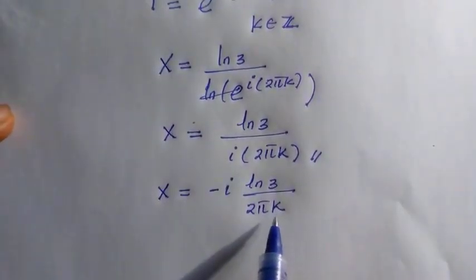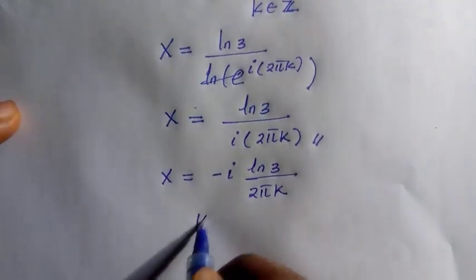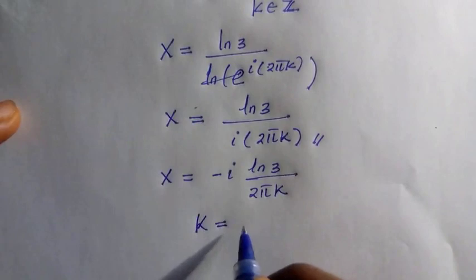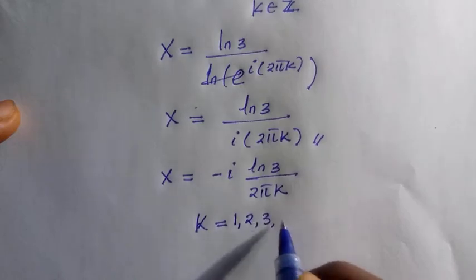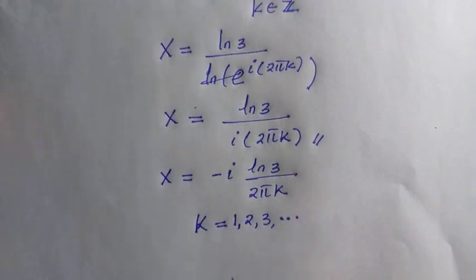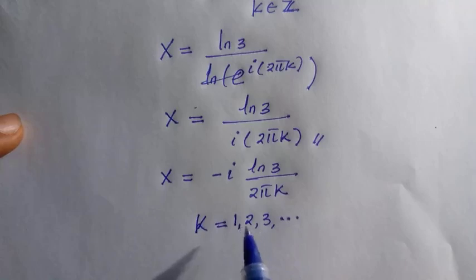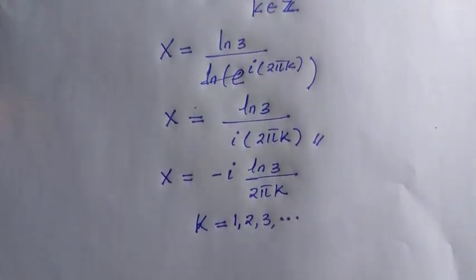Since we have the value of k here and it is in the denominator, we must note that k equals 1, 2, 3, and so on. That is, k is never equal to 0 here. So these are the solutions for the value of x that satisfy this.